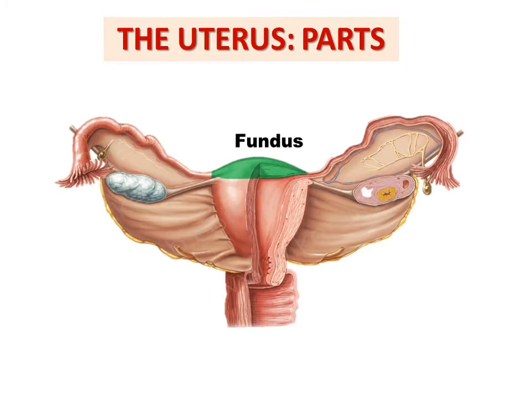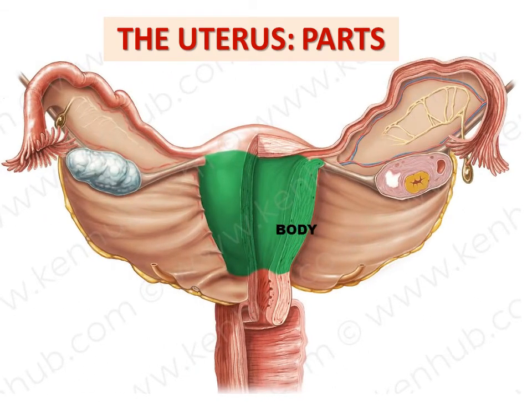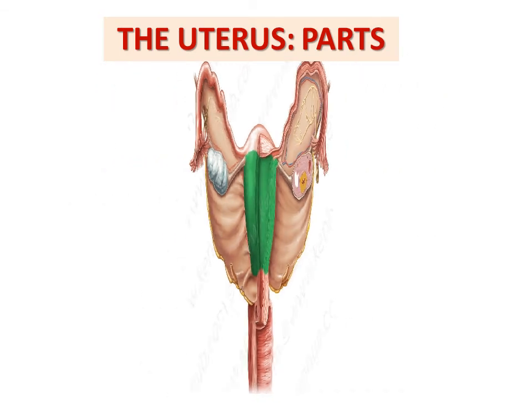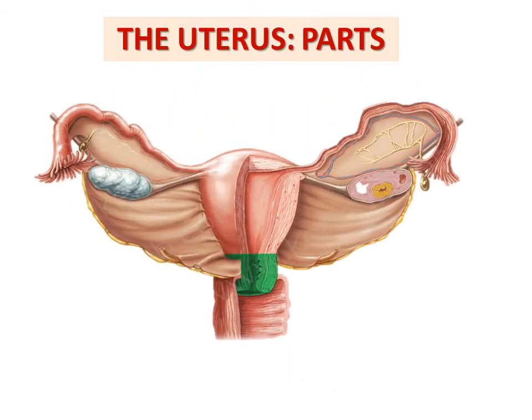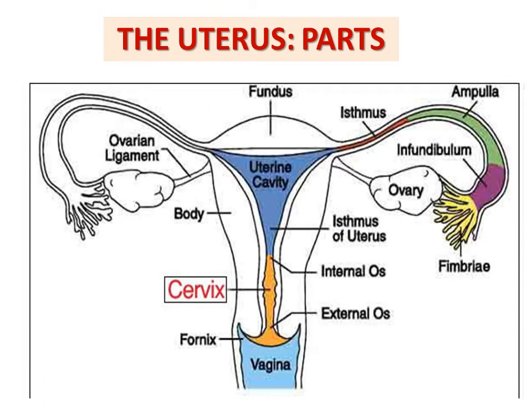So these are the different parts of the uterus: fundus, body and cervix. The communication between the body and the cervix is the internal os, and between the cervix and the vagina it is the external os.